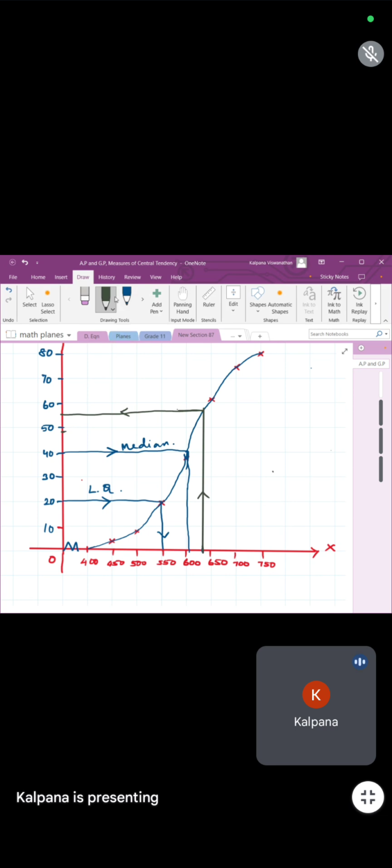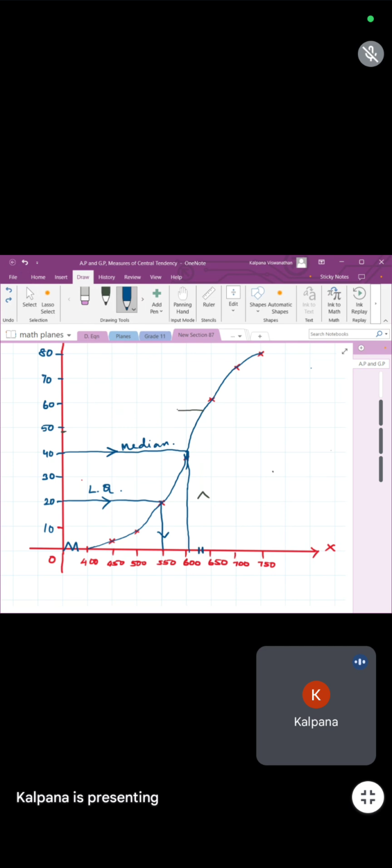Children, anybody else using the right graph? Those who have used the right graph can tell me your value. Don't look at this graph because I'm not using a proper graph here. We should find the number of workers who receive salary above rupees 625.